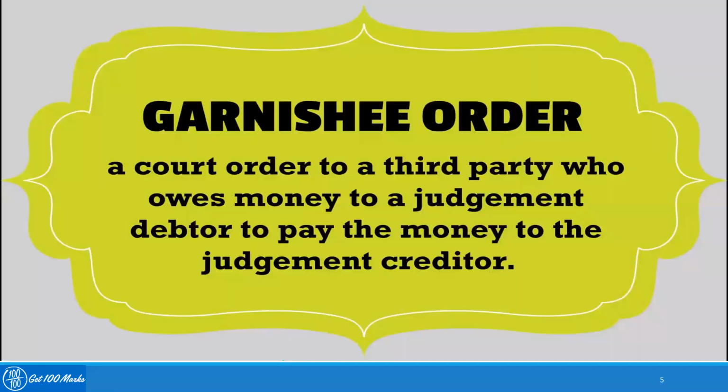Next case is the issue of a garnishee order against the account of the customer. So what do you mean by a garnishee order? A garnishee order is a court order to a third party who owes money to a judgment debtor to pay the money to the judgment creditor.